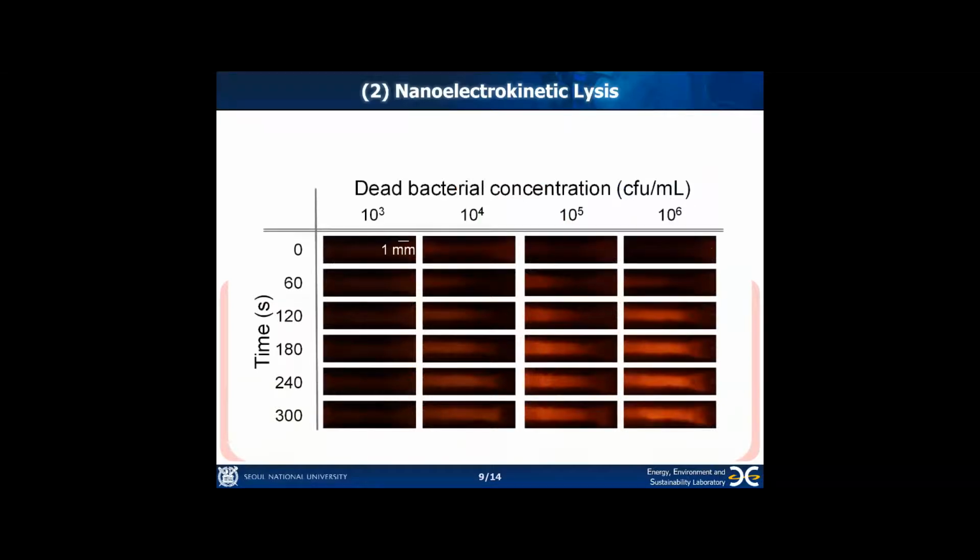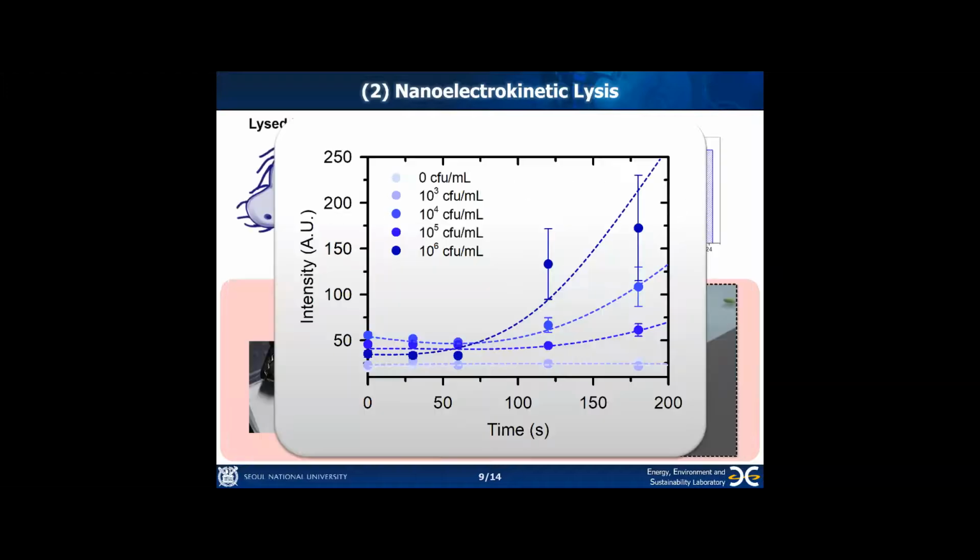The fluorescent intensity of red indicated the population of that bacteria. The intensity increased as a function of time, showing the preconcentration was successfully working. As you can see in this time versus intensity plot, the optical detection limit was on the order of 10^4 CFU per mL.